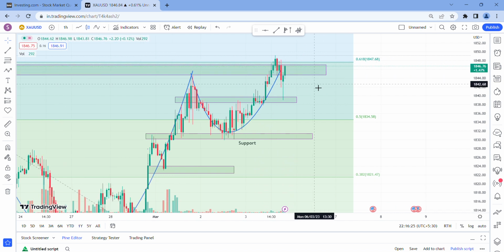Means the candle after this, the breakout candle, there will be another candle that should close above this candle, that is the previous candle. Then you will get the confirmation.